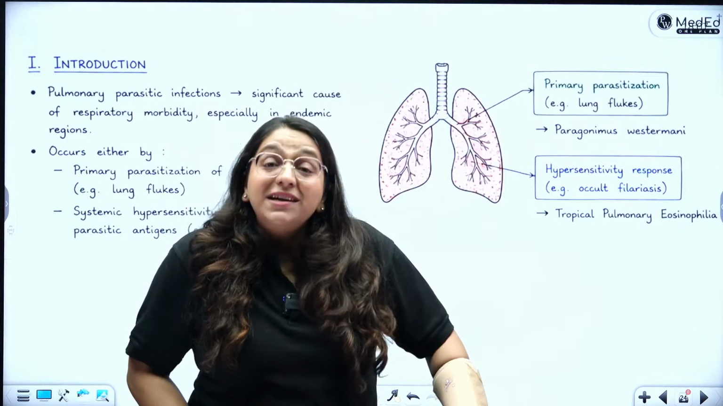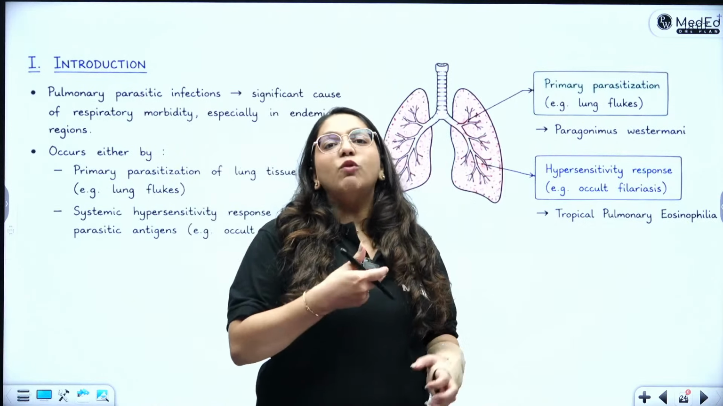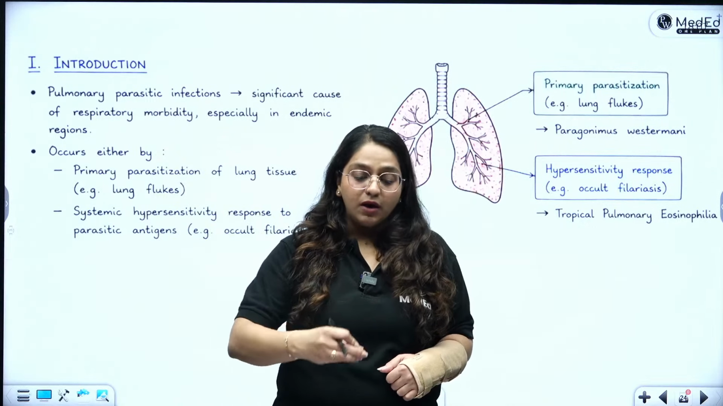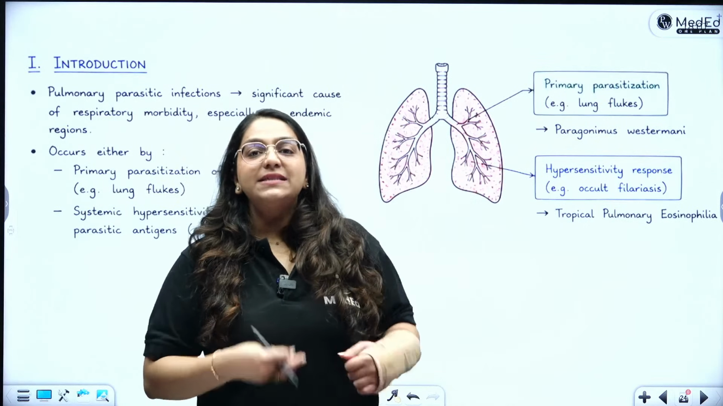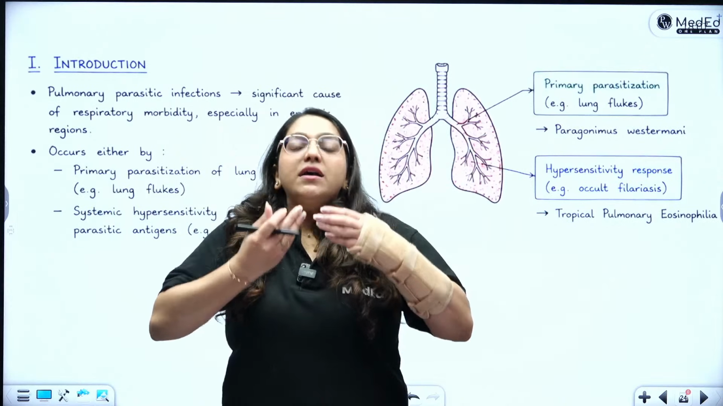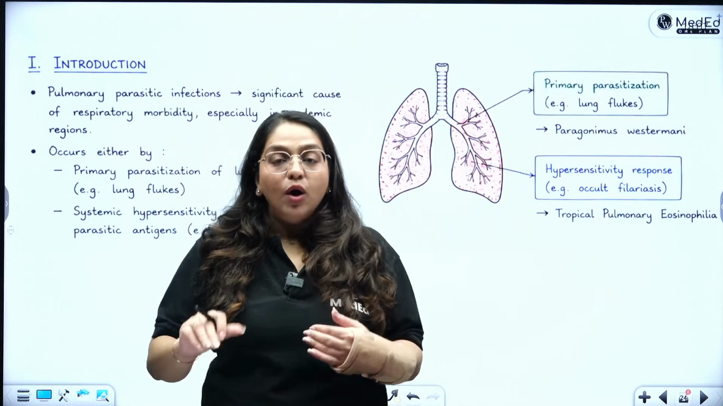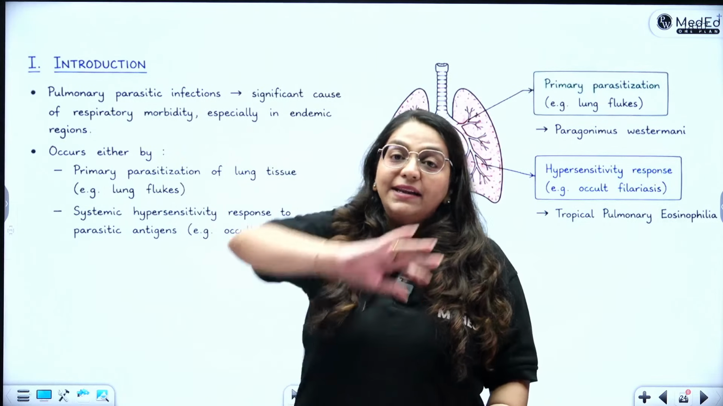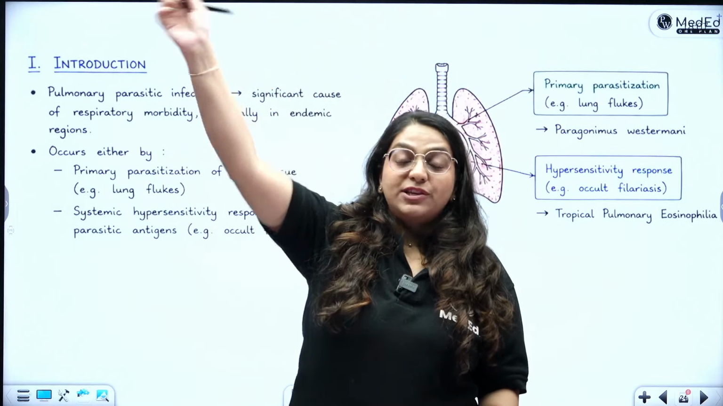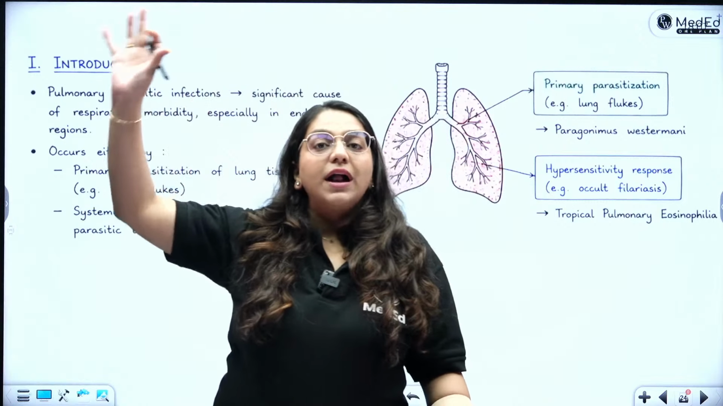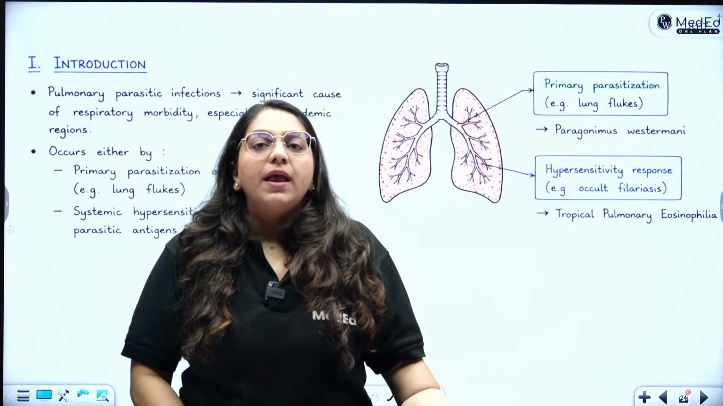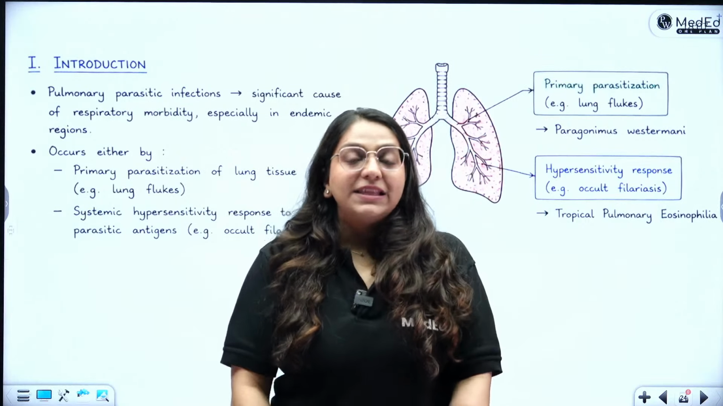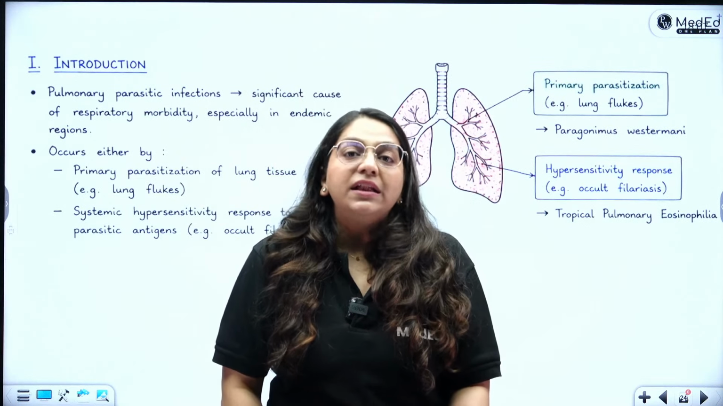Others can secondarily involve the lung, such as strongyloides, due to its autoinfection and reverse peristalsis, can come to the lungs, then go back. Similarly, filarial worms, their antigens, with chronic progression, can cause occult pulmonary eosinophilia. But as a primary site of infection, there is only one parasite, which is lung fluke.